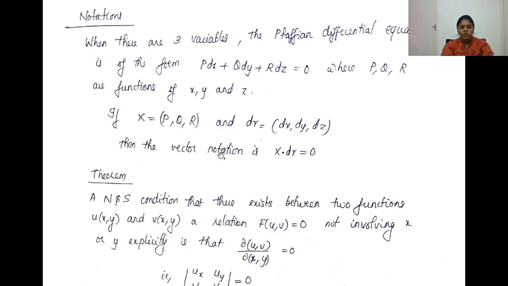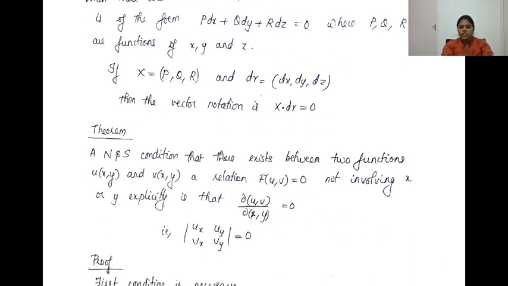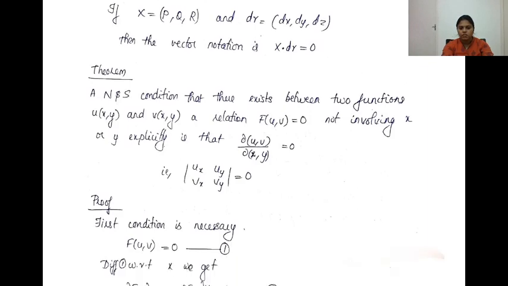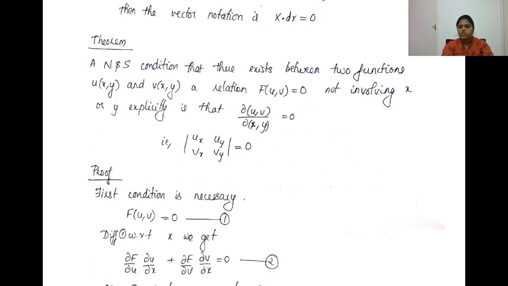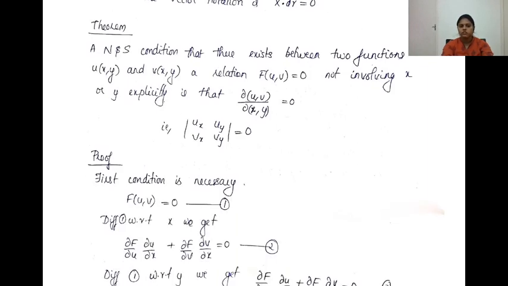Okay, so first we will see a theorem. We are going to use this theorem in proving the necessary and sufficient condition for integrability.